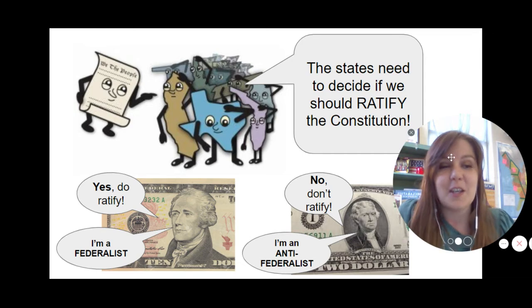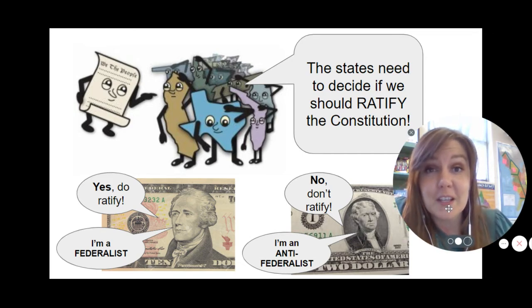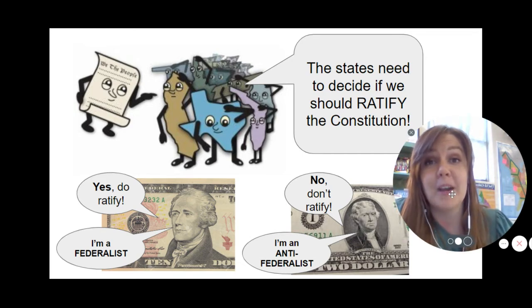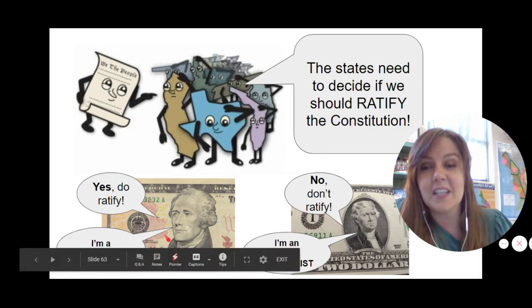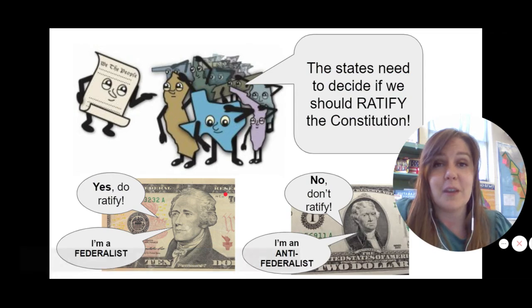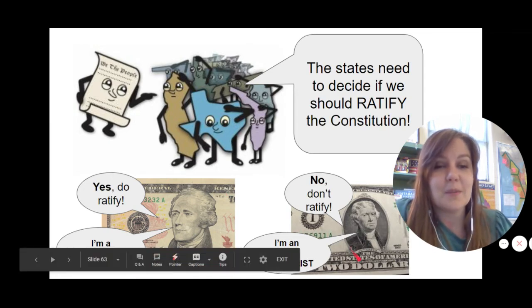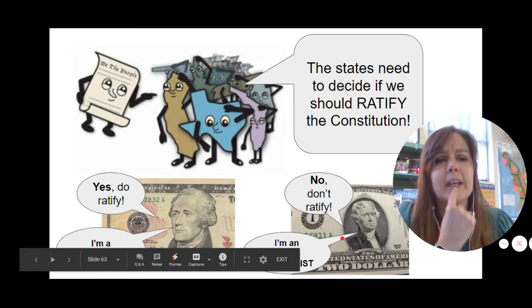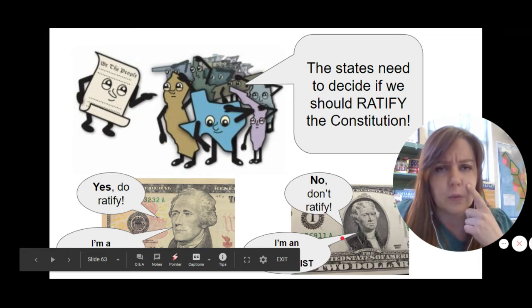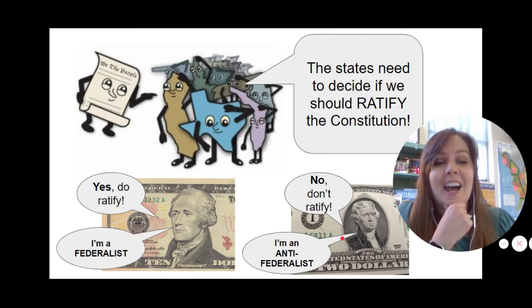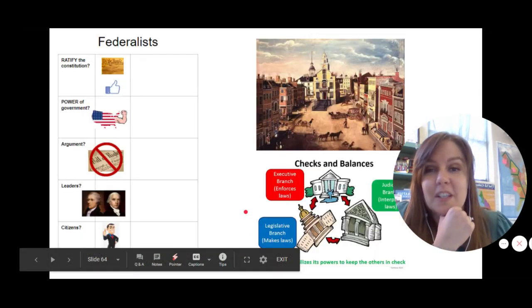Some famous Anti-Federalists and Federalists are actually still on our money today in the United States. So you can see here Alexander Hamilton, he's on the $10 bill. He is a famous Federalist. And then here's Thomas Jefferson. He is on our $2 bill, and I believe he's also on a coin. In fact, I want you guys to tell me what coin he's on. I'll have to dig through my little change purse to find that out. He's a very famous Anti-Federalist.